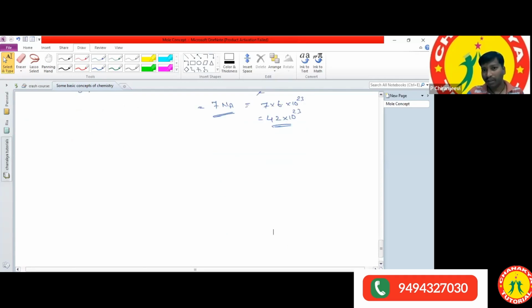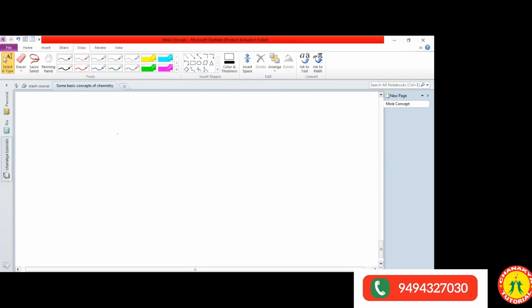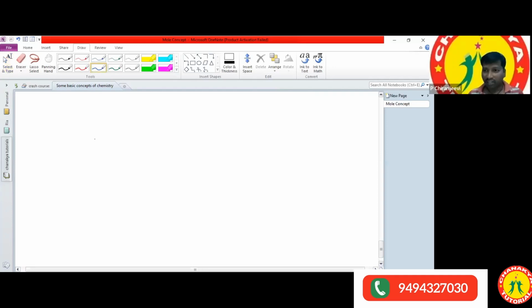So what is meant by concentration terms? What are the concentration terms we are using? Number of moles is also there. Molarity. Correct. Concentration terms.